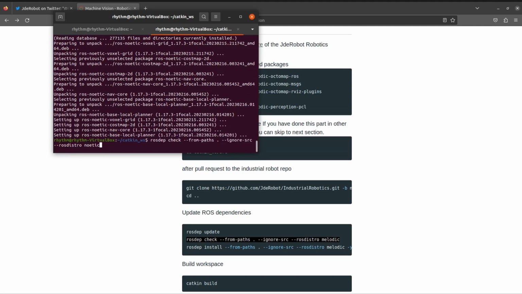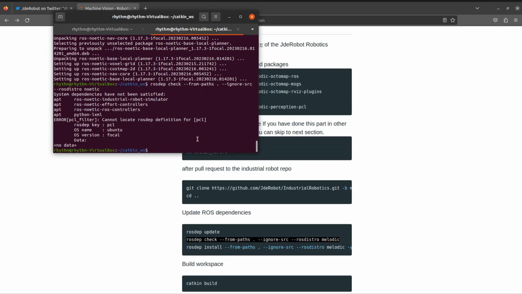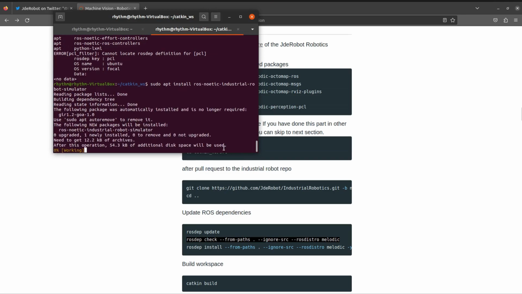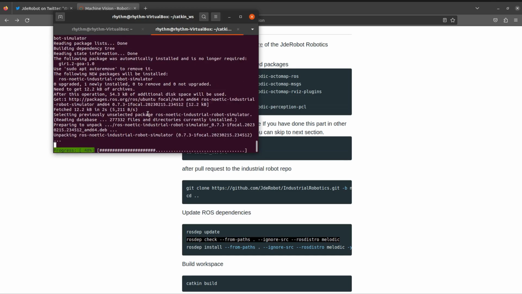Let's check again. Okay, only 4 dependencies are left. Again, you will see that when you install one dependency, 2 or 3 more dependencies get solved because they are interlinked and installed with one another. So it's not that we have to install all 10 dependencies.